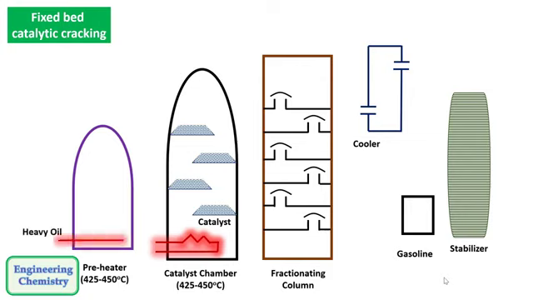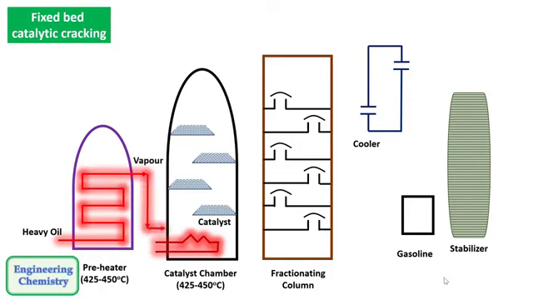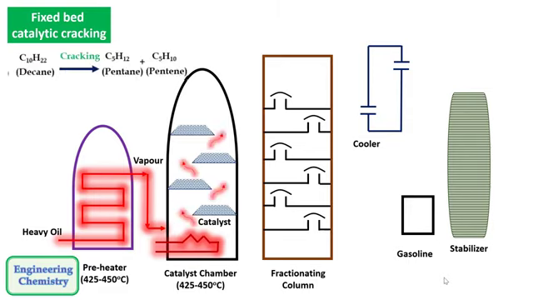First the heavy oil is charged into a preheater where it is heated to a temperature of 425 to 450 degrees Celsius. Here almost all the heavy oil gets converted into a vapor phase. These vapors are then sent to a catalyst chamber. When these vapors are passed into the catalytic chamber, the process of cracking occurs. For example, decane gets converted into pentane and pentene.